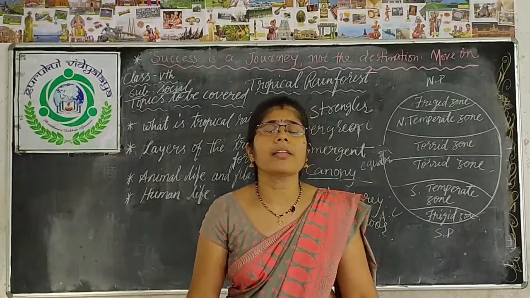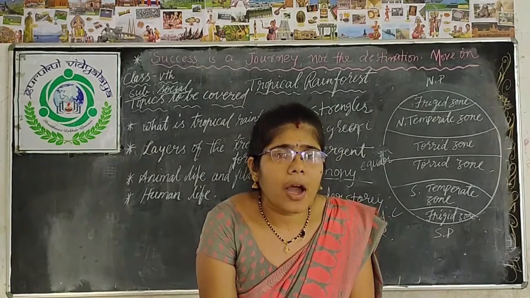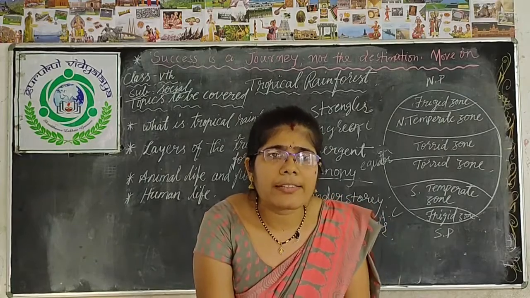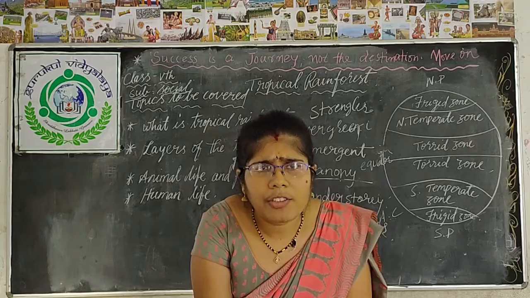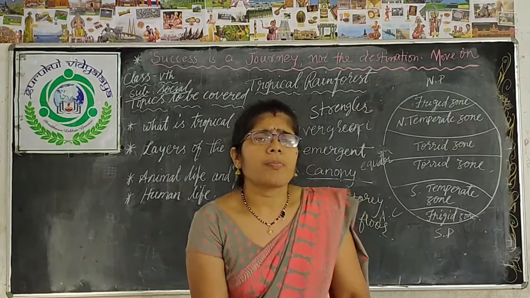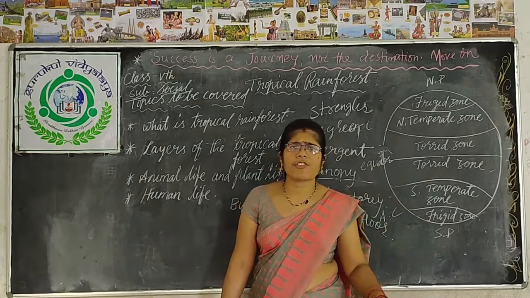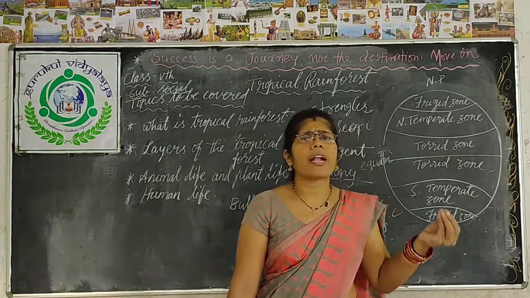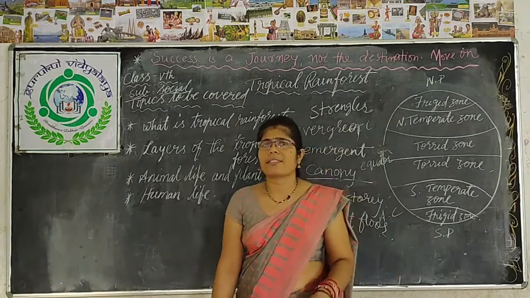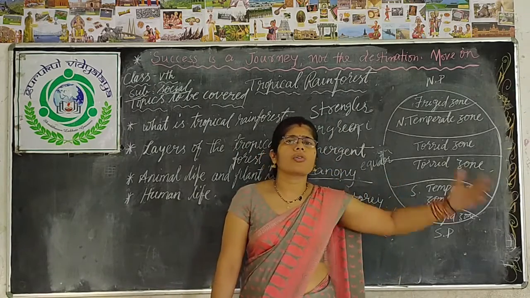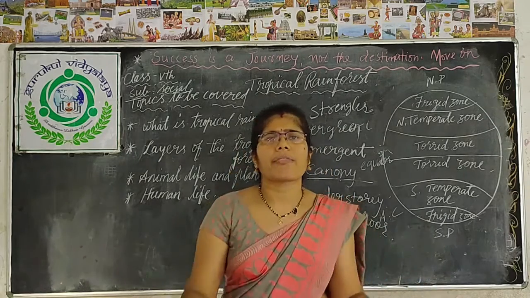We will be discussing it in later chapters or higher classes. But now you understand that shifting cultivation is mostly practiced by the tribals. Clear, children? Here the farmers burn a particular forest for their cultivation, and after cultivating for 2 to 3 years, when the fertility of the soil decreases, they leave the place and go to another place. This kind of cultivation is called shifting cultivation.